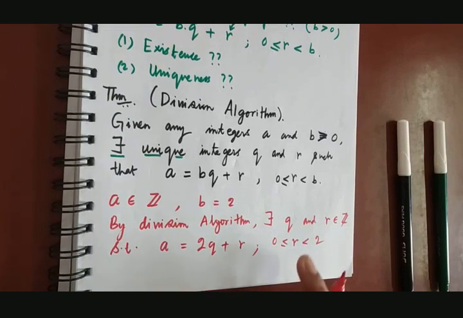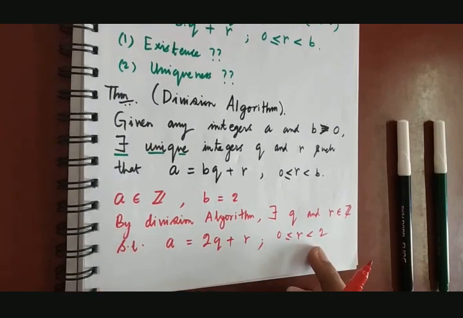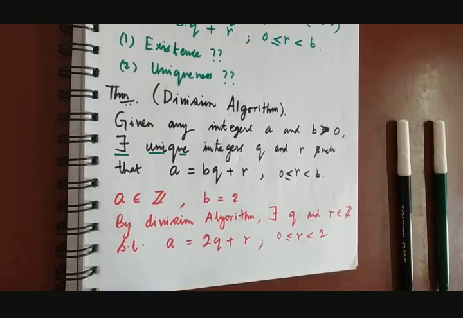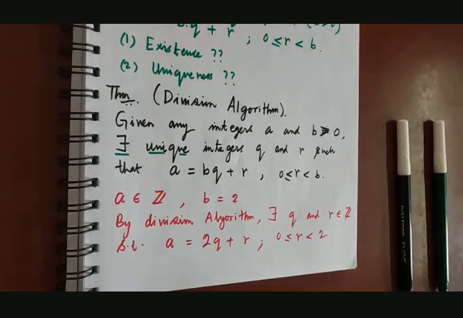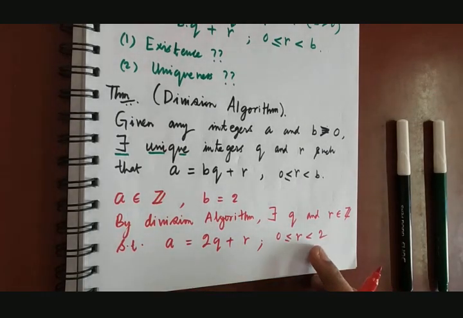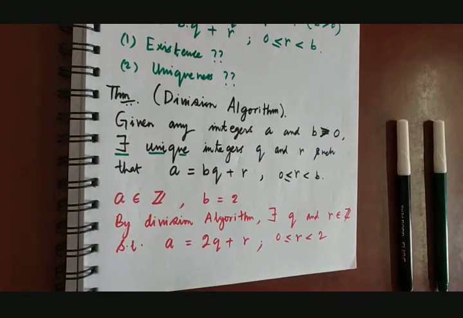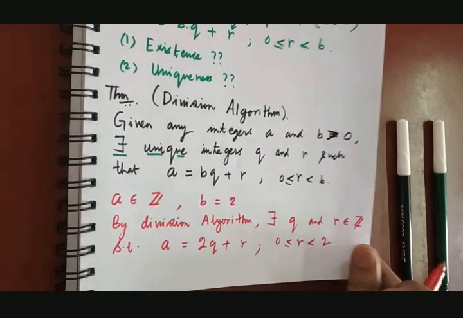So what are the possible values of r from here? R being an integer must satisfy this condition. So the only integers satisfying this are r equals 0 and r equals 1, right? Because what are the integers lying between 0 and 2 including 0? That means 0 or 1. Only two values of r.